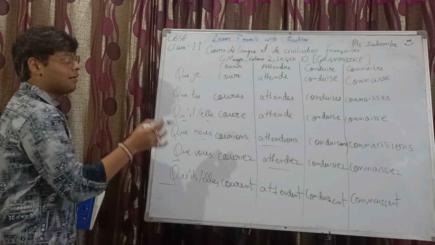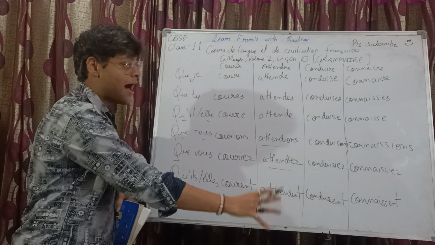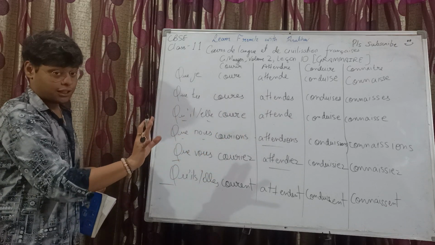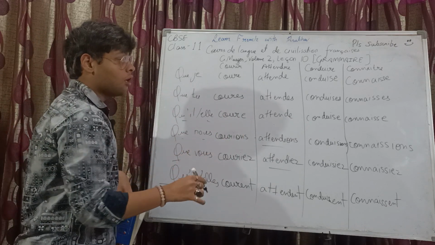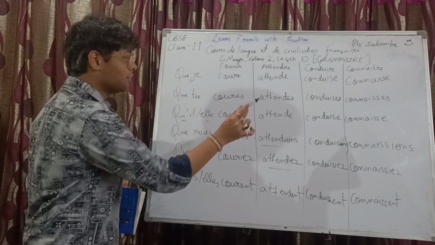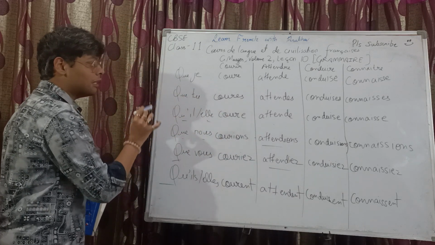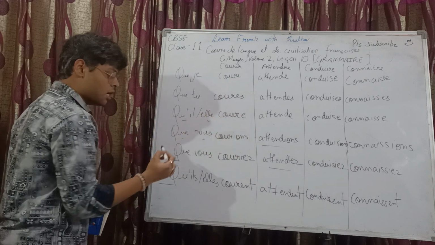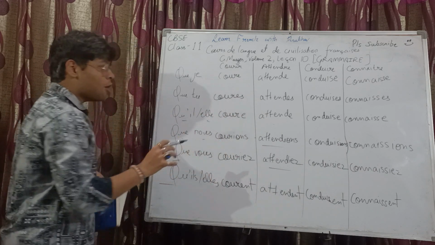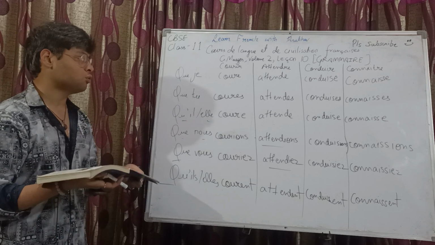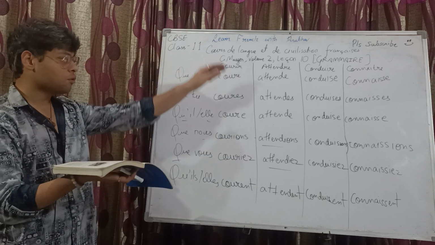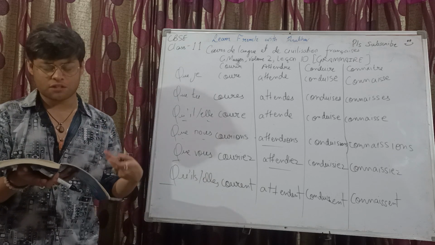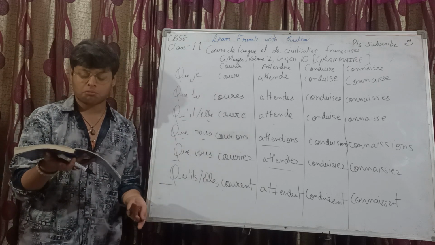Similarly, for connaître, to be noted, all of them have 2 N's and 2 S's. Okay, don't skip on writing any of the letters. So, que je connaisse, que tu connaisses, qu'il connaisse, qu'elle connaisse, que nous connaissions, que vous connaissiez, qu'ils connaissent, qu'elles connaissent. Now, the way we have the subjunctive present active conjugation for courir, we have some more verbs which are conjugated in the same manner or which are of the same category under subjunctive and in general as well.